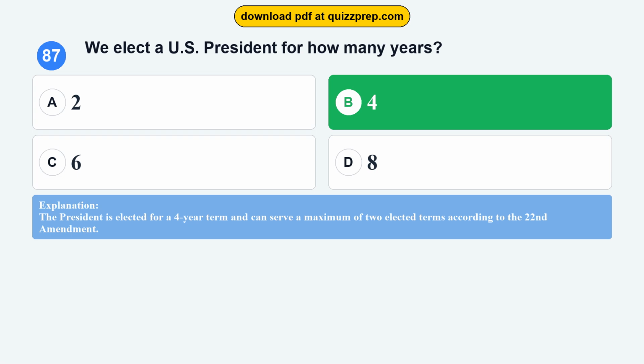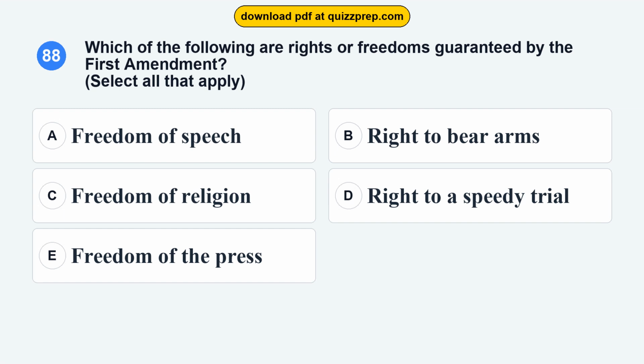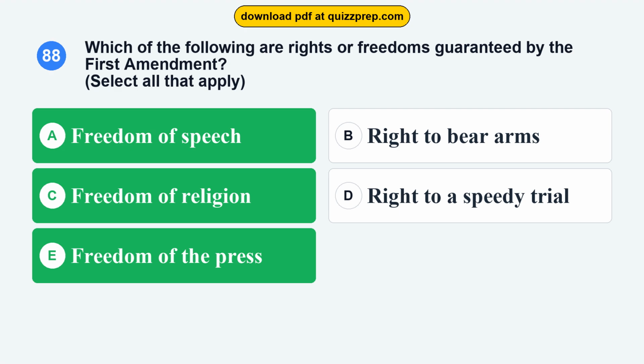Question 88. Which of the following are rights or freedoms guaranteed by the First Amendment? Option A, freedom of speech. Option B, right to bear arms. Option C, freedom of religion. Option D, right to a speedy trial. Option E, freedom of the press. The correct answers are options A and C and E.